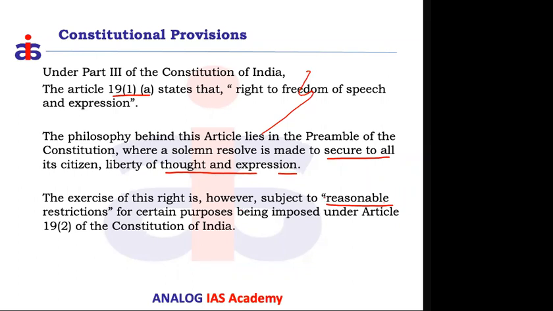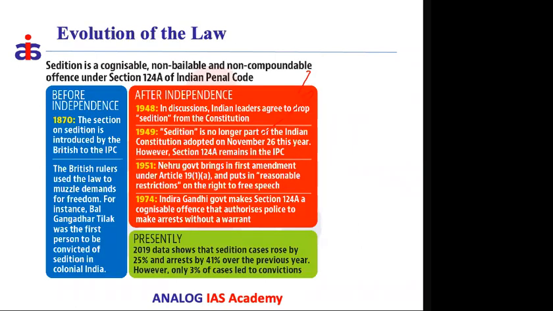Those reasonable restrictions are also clearly mentioned in the Constitution, in Article 19, sub-clause 2. There it specifically talks about the different reasonable restrictions which can be imposed by the government when curbing an individual's thought process and expression. So this is what the constitutional provision talks about. And when you see the evolution of this law, before independence, in 1870, the Sedition Law was added in the IPC, the Indian Penal Code.